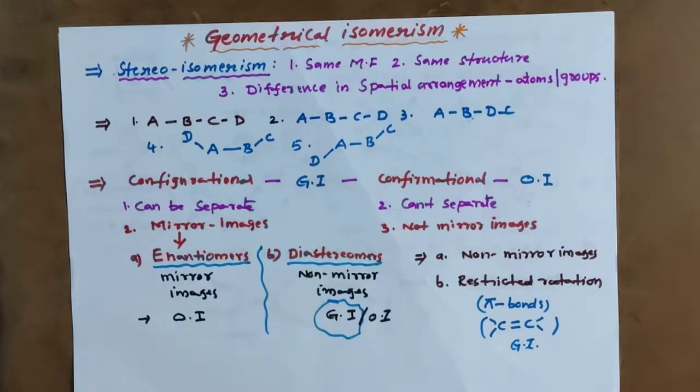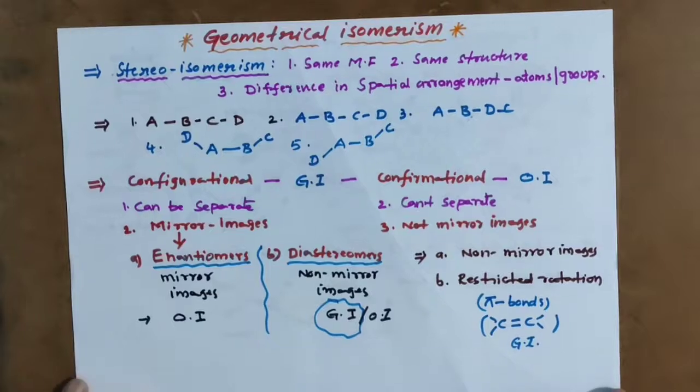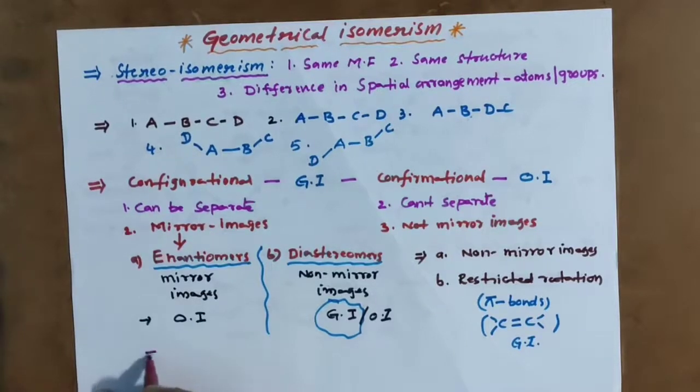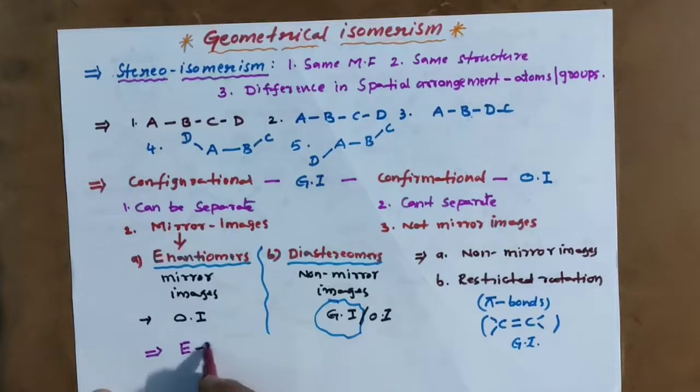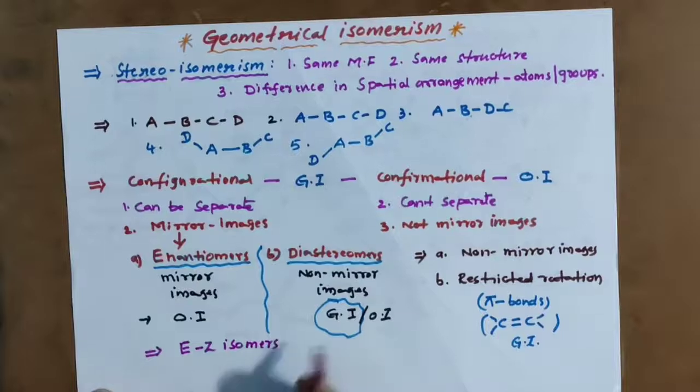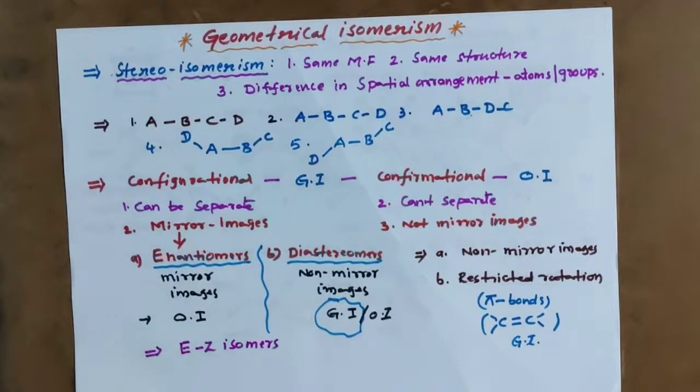And one more we have: stereoisomers, again EZ isomers also. Stereoisomers may be geometrical, optical, enantiomers, diastereomers, and EZ.